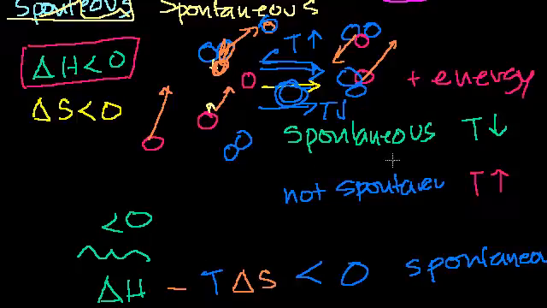Now, at high temperatures, all of a sudden, this term is going to dominate. And if our delta S is less than 0, then this whole term is going to dominate and become positive, right? Even if this is negative, we're subtracting. So our delta S is negative, we put a negative here, so this is going to be a positive. So this positive, if the temperature is high enough, and remember, we're dealing with Kelvin, so temperature can only be positive. If this is positive enough, it will overwhelm any negative enthalpy. And so it won't be spontaneous anymore. And so if the temperature is high enough, this direction won't be spontaneous.